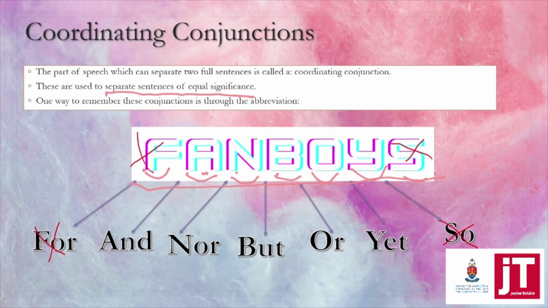One way to remember the conjunctions is through this abbreviation. But remember that, yes, it's universally accepted that for and so are coordinating conjunctions, but certain schools do not accept for or so as coordinating conjunctions. So you need to check with your teacher whether or not she'd accept for or so as coordinating conjunctions. But as far as the CAPS document goes, it's still okay. For and so can still be considered coordinating conjunctions.